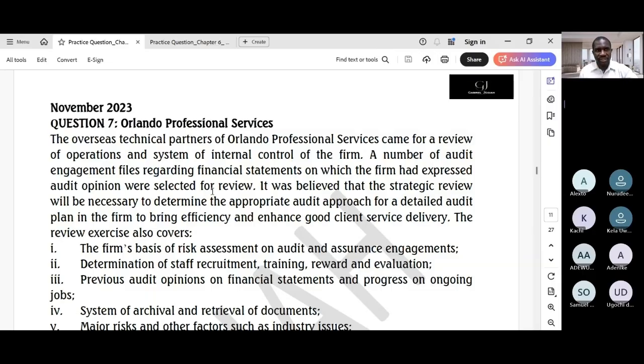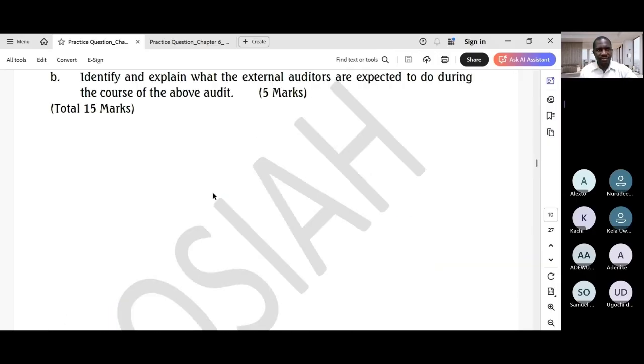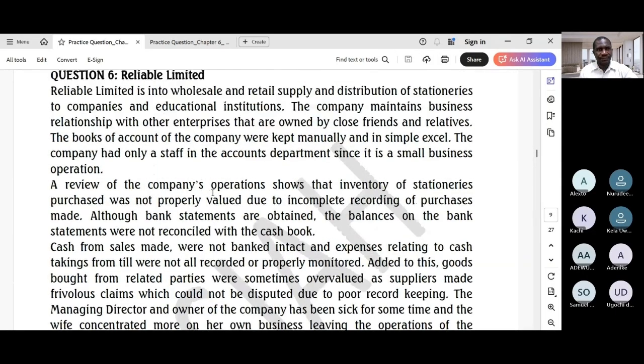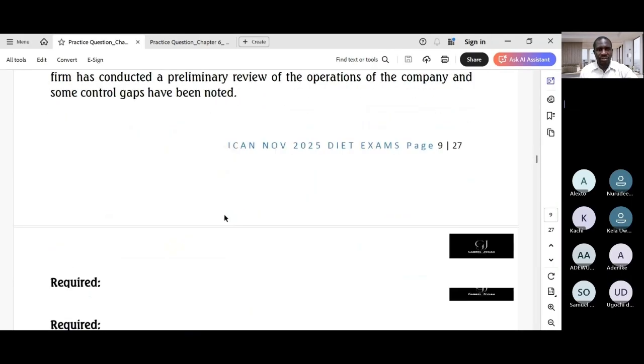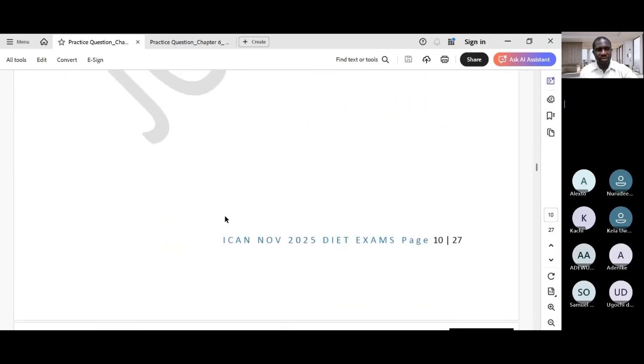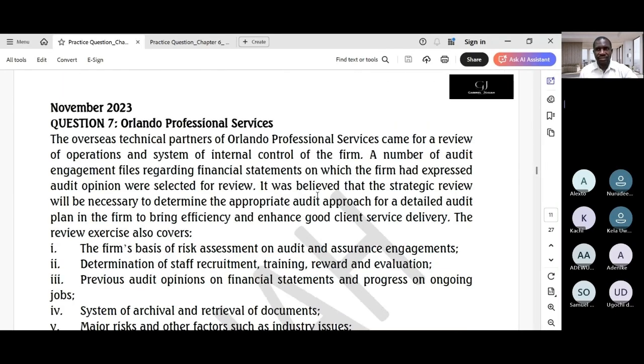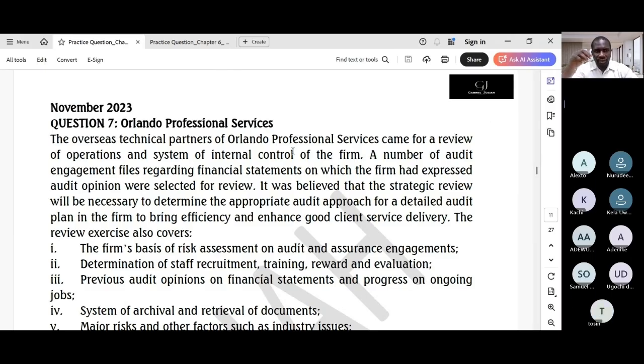Same November 2023. I think the last diet we looked at is question 6. And the next one is question 7. I think that should be the last one for November 2023. So the question reads: the overseas technical partners of Orlando Professional Service came for a review of operations and system of internal control of the firm.